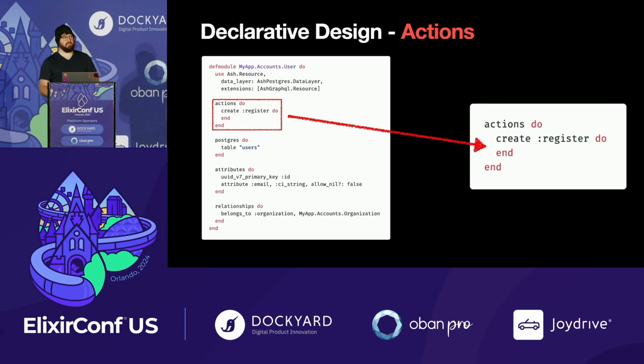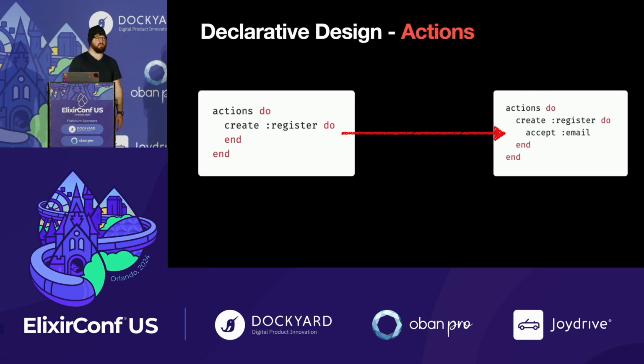So when applying declarative design to actions, to the verbs in our system, this is actually typically where things might fall apart, or where people would not be able to find a good way to apply these principles. But we do, and the ability to do that is one of the main drivers for everything that Ash offers. So for example, we might have a register action, and we can do some simple things to expand it, like there's some built-in options that do basic stuff, like accept email means they can create this and they can give me an email when they do, and we'll save that email.